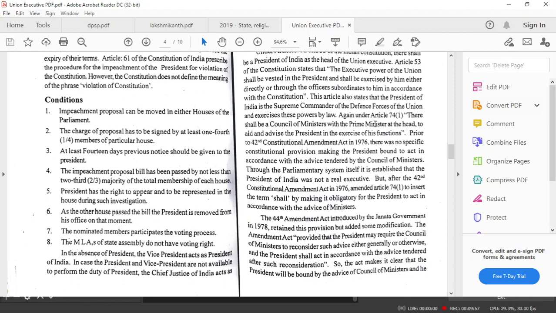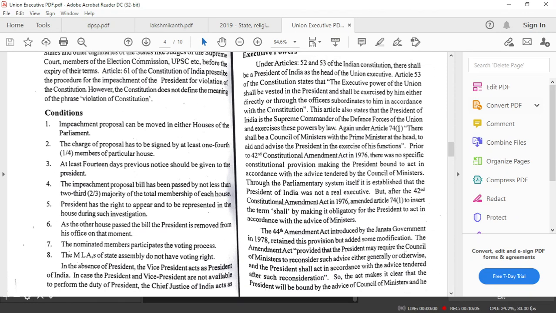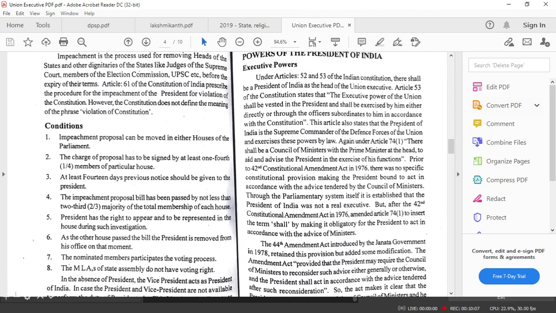Now moving on to the powers and functions of the president, we classify the powers of the president into 7 major heads: executive powers, legislative powers, financial powers, judicial powers, diplomatic powers, military powers, and emergency powers. So, this portion will be dealt with in the coming video.